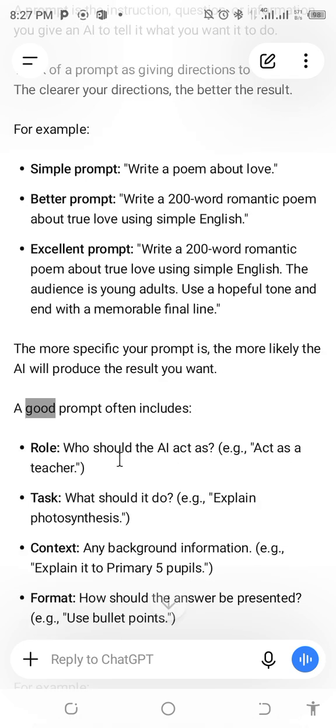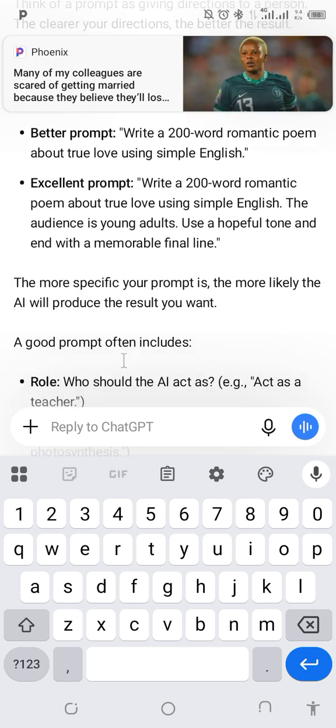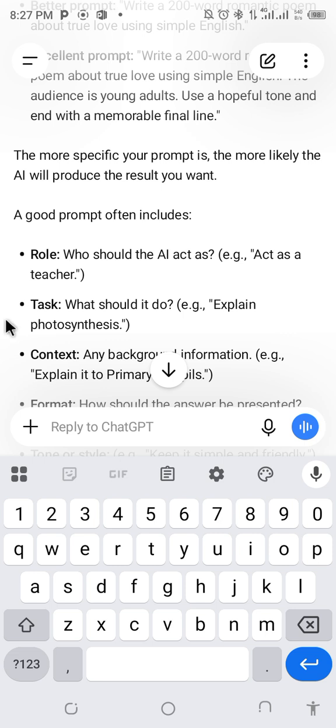Okay, and this is exactly what we said, that a good prompt should have a role, for example, act as a teacher. A good prompt should have a task, for example, explain photosynthesis.